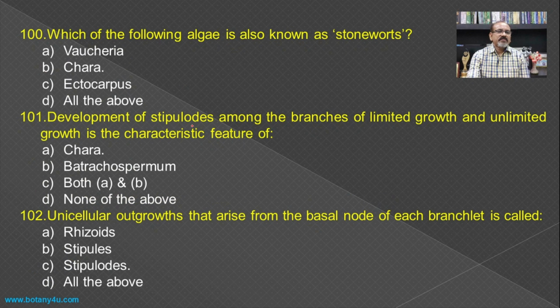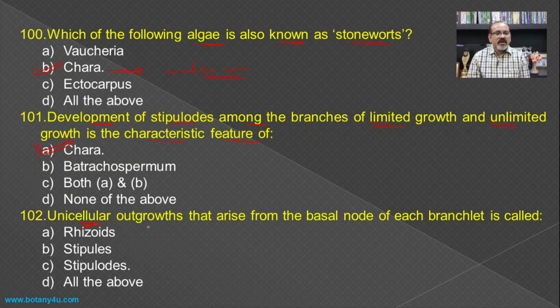the different organisms. Then which of the following algae is also known as stoneworts? If you see Chara, it absorbs calcium carbonate. Because of the absorption and deposition of calcium carbonate in the cell wall of the Chara, it is also known as the stoneworts. Then the development of the stipuloid among the branches of limited growth and unlimited growth is a characteristic feature of Chara. So you should remember that the development of the stipuloid is a characteristic feature of Chara.